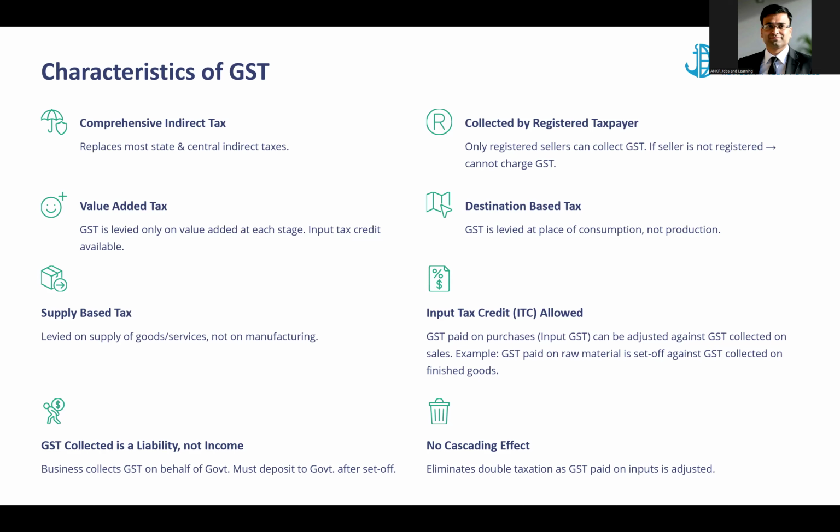So it will charge IGST because it's a consumption based tax, right? On the other hand, if you are a manufacturer in Mumbai and sell to Pune, then it will be charged as CGST and SGST because the consumption destination is still Maharashtra, right?